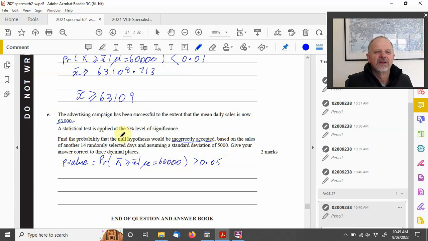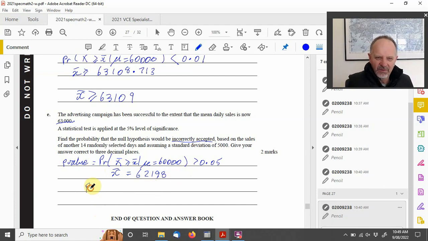So it's greater than 0.05. All right, and for that p-value to be greater than that, we're looking for that mean, and that number is 62,198. All right, so it's been incorrectly accepted.